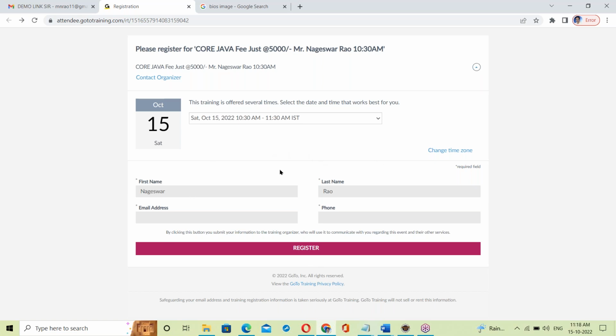We are filling this form and registering, right? Even myself, I have to register every day. Filling our details and registering is called front end.